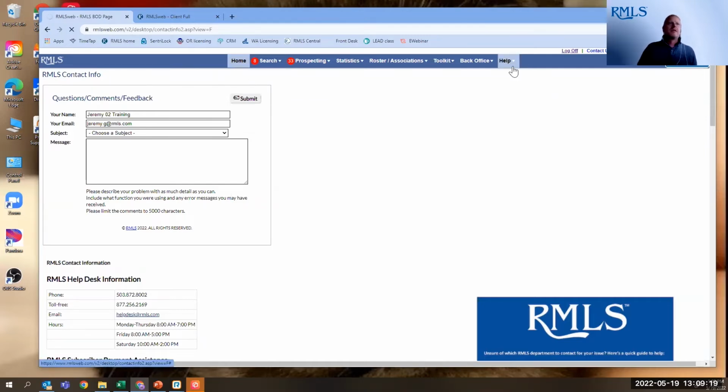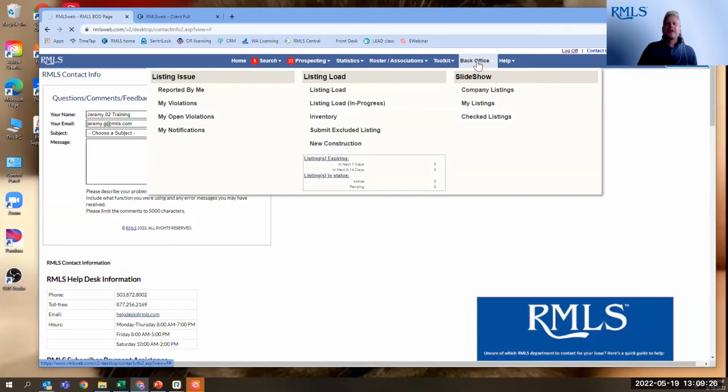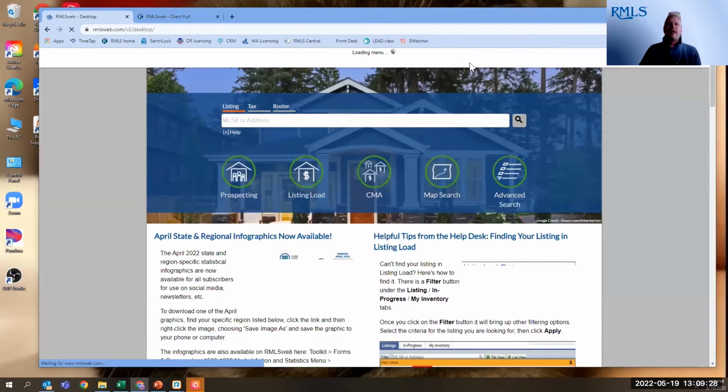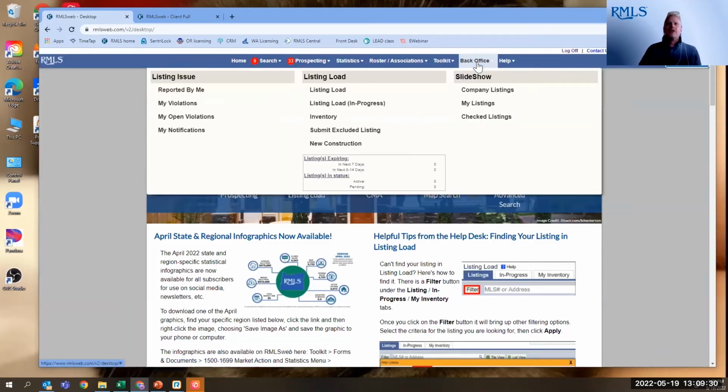And spinning wheels. All right, while that's coming up, I'm just going to switch to my back office tab. New in the back office tab, we have two things for you here.